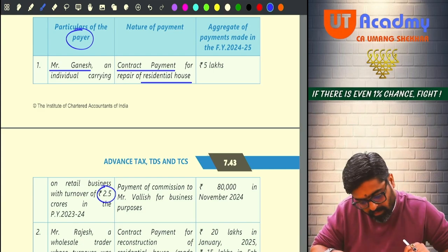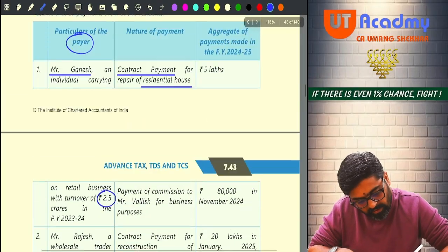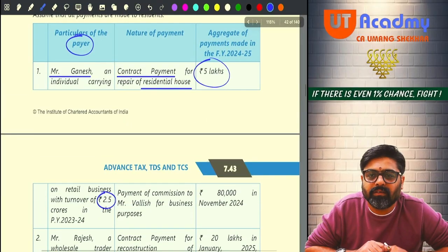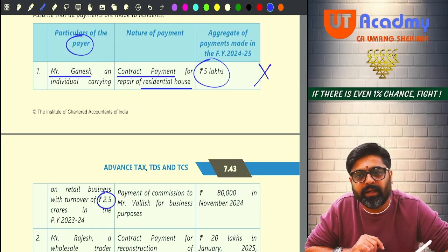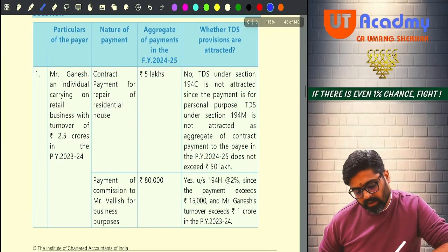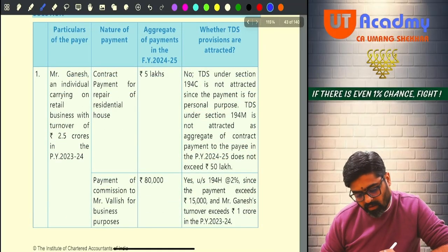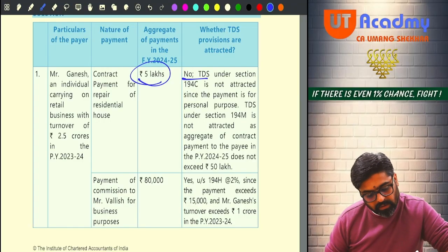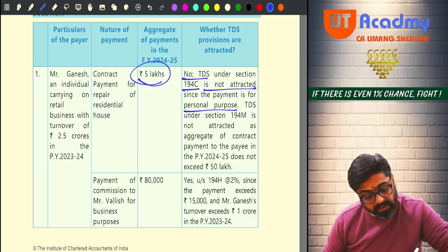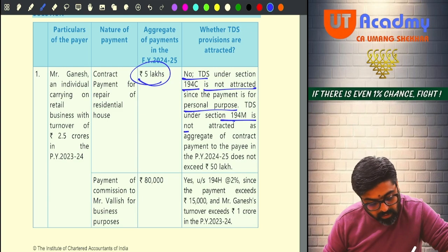Getting my point? So, payment is how much? 5 lakhs. See, you are fortunate that the payment is not more than 50 lakhs. You are not going to deduct any TDS. No TDS is there. Come on, see the solution. Since Mr. Ganesh, an individual carrying on retail business turnover, this is contract payment for repair of residential house, aggregate payment is 5 lakhs. TDS is not attracted under 194C since the payment is for personal purpose. TDS under section 194M is not attracted.